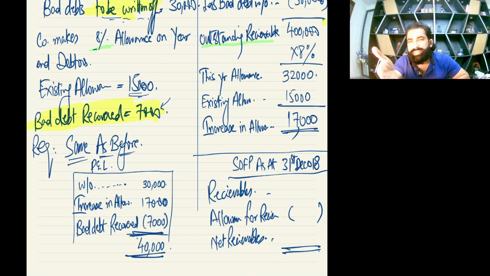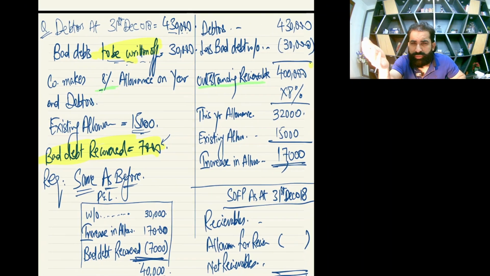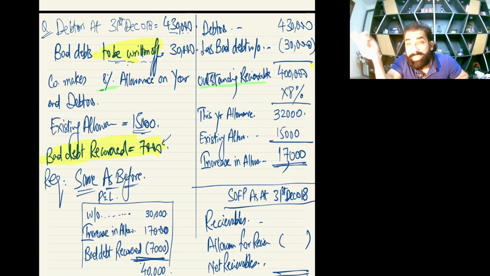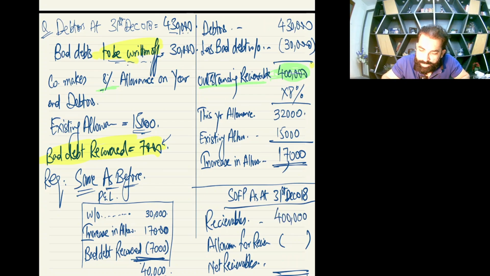Now last thing, SOFP. SOFP is very easy. You have to post the closing data, so don't post 430 now. This is your alive debtors. So 400,000 is your year-end debtors. Less, how much is the closing allowance on this 8%, which is 32,000. So 400 minus 32 is, I think, 368. Yes. That's the end of this question.